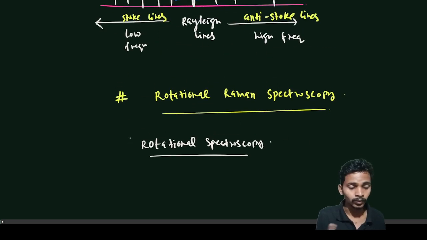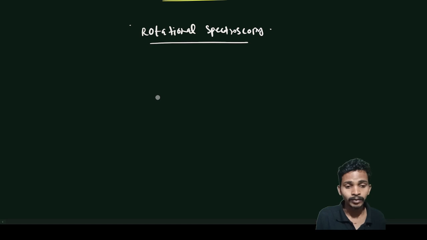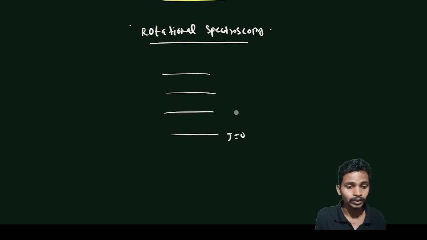In Raman spectroscopy, we need the concept of energy gaps. In rotational spectroscopy, these are the energy levels: this is J equal to 0, this is J equal to 1, J equal to 2, and J equal to 3.